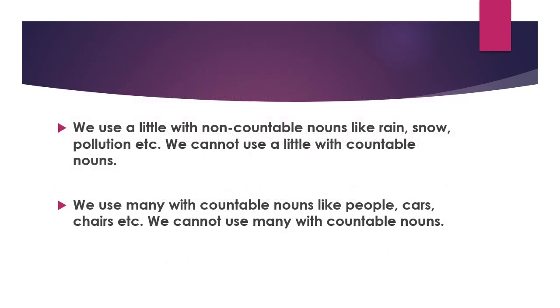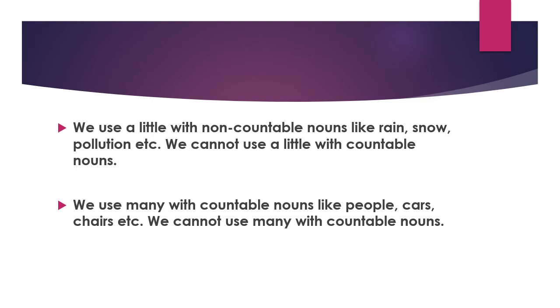Here is some more information. We use a little with non-countable or uncountable nouns like rain, snow, pollution, etc. We cannot use a little with countable nouns, right? Similarly, we use many with countable nouns like people, cars, chairs, etc. We cannot use many with uncountable nouns.